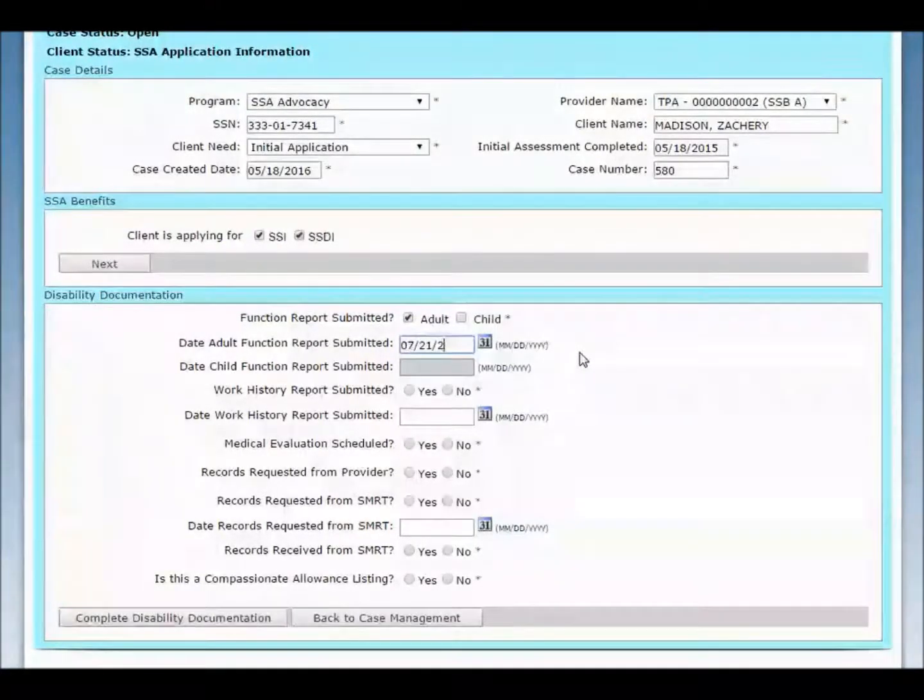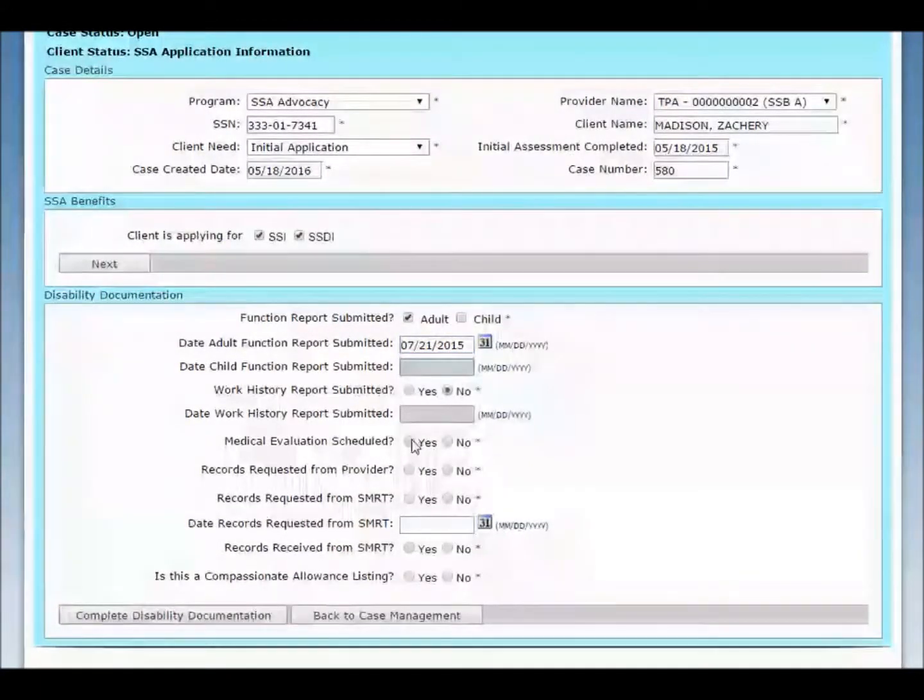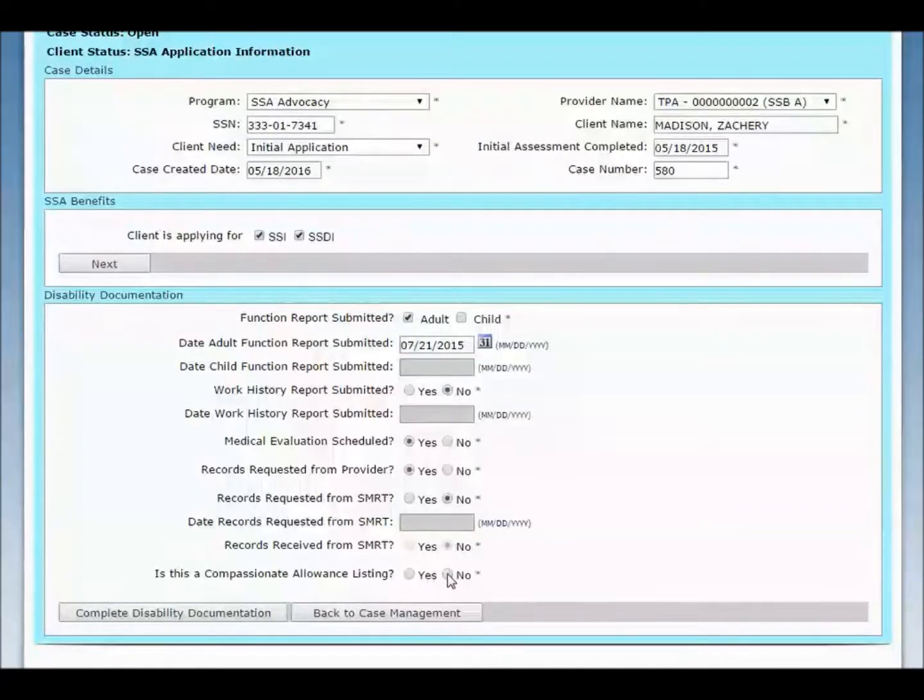Again, depending on your client's need will depend on the questions asked in this section. Please refer to your user guide for more information on the questions asked for each client need. We are answering the initial application client need questions. When finished answering the mandatory questions, click the Complete Disability Documentation button.